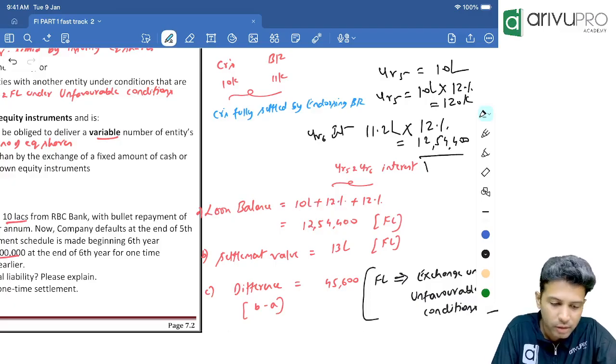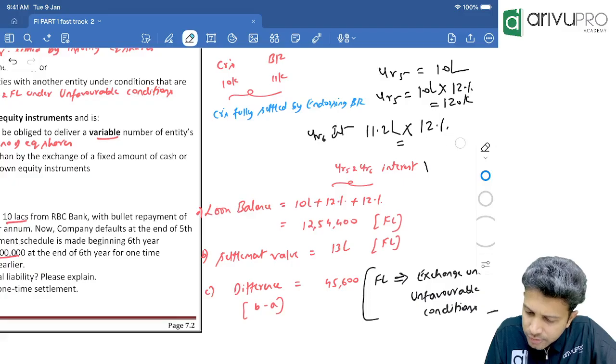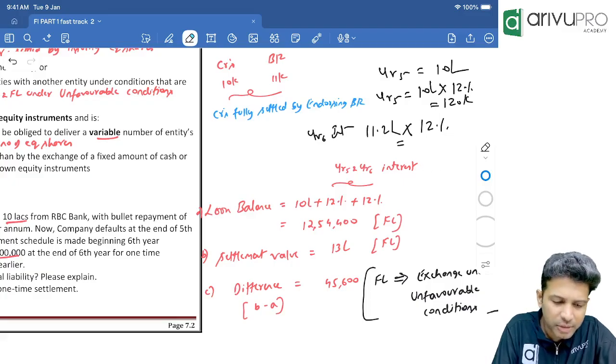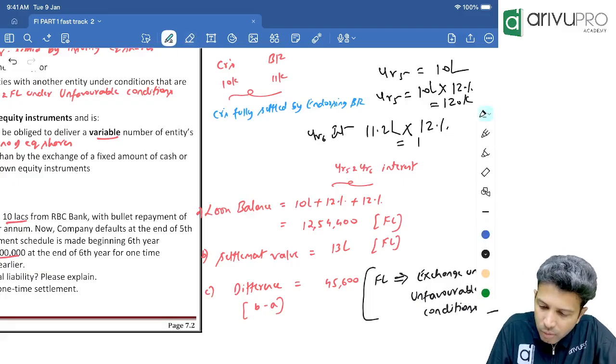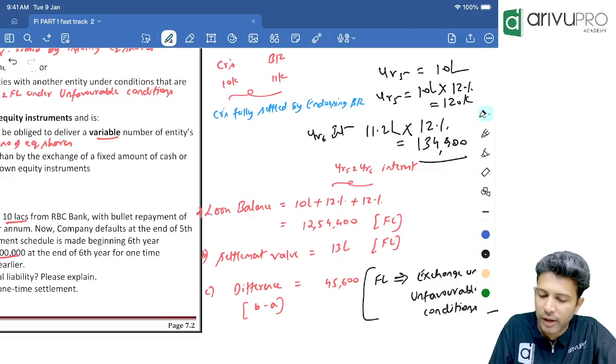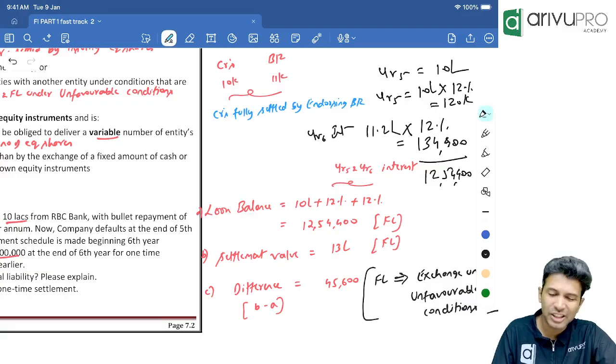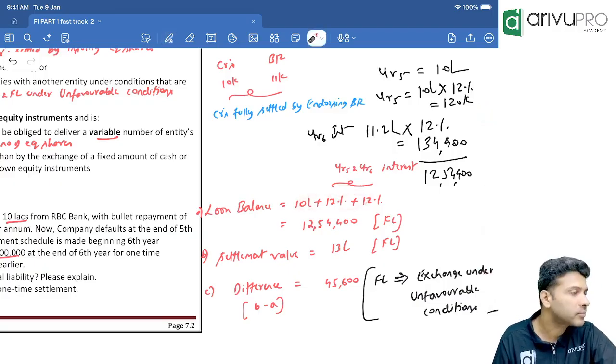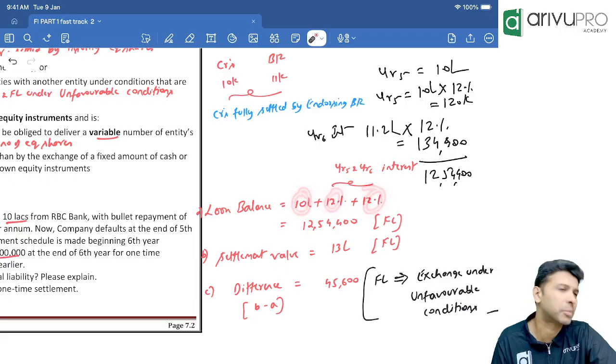Correct, sir? No, I think this number is wrong. I think this fifth year ka interest is wrong. Sixth year ka. Tell me that amount again. 1,34,400. Adding all of it, how much are you getting? 12,54,400. Correct. That's what I've just written in one line over. 10 lakh plus 12% plus 12%, which is nothing but your 12,54,400.